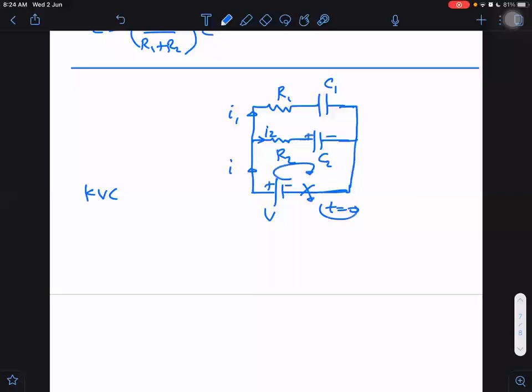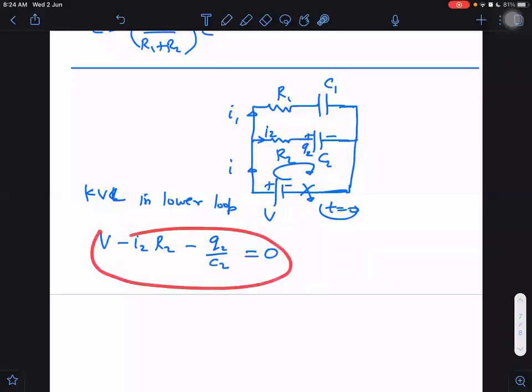KVL in the lower loop. In the lower loop, it will be V minus I2 R2 minus, what is the charge here? Let us say the charge is Q2, minus Q2 divided by C2, and we are finally reaching the same place, is equal to 0. In this equation, tell me, is there any I value written anywhere? No, sir. It does not depend on I.